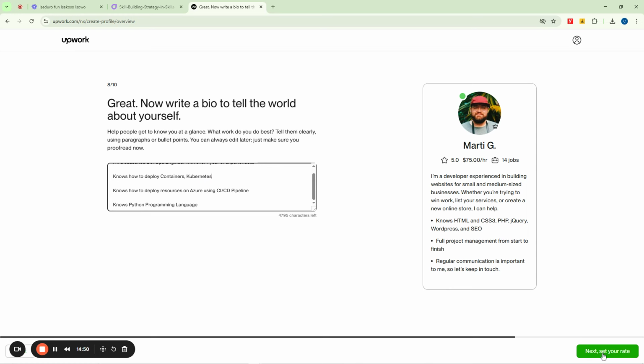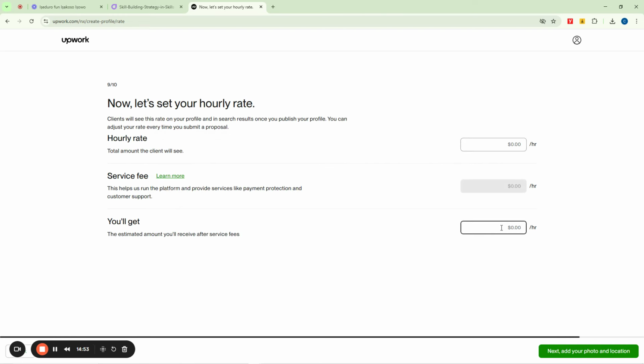Then you can say what next, set your rates. Now, this is the spot where you're going to tell people how much you're going to charge for the job you do.